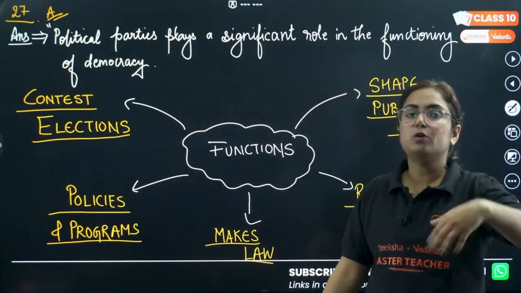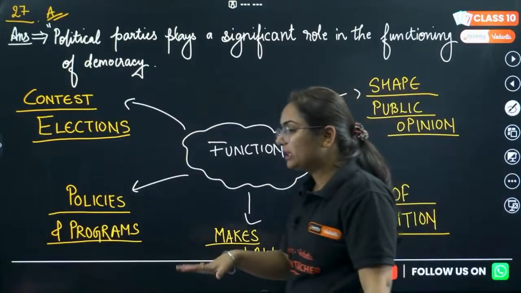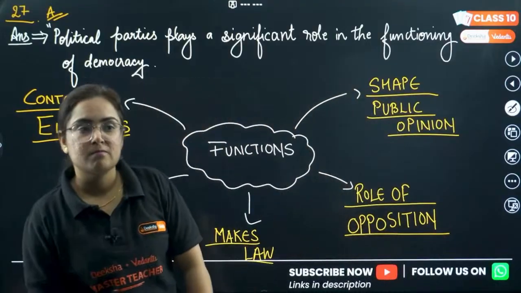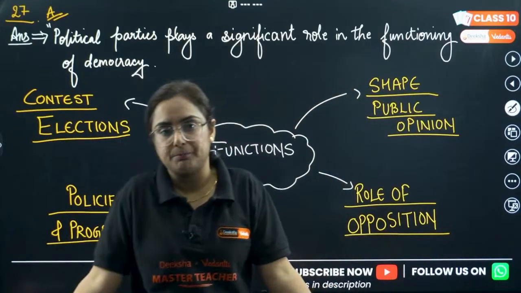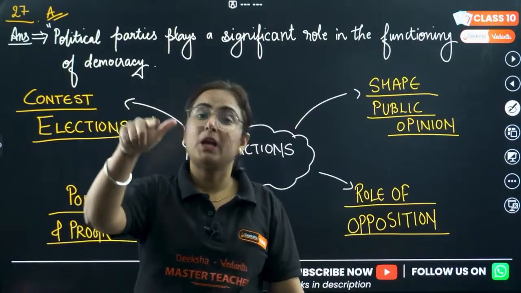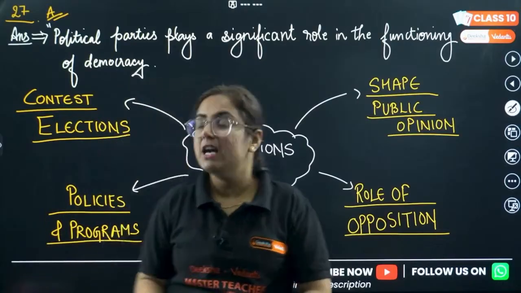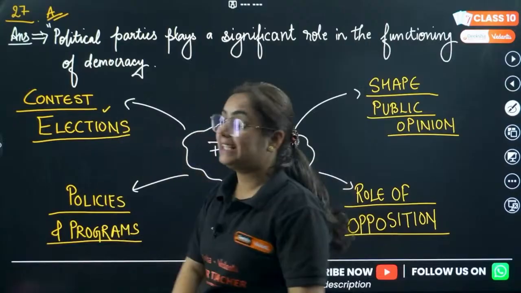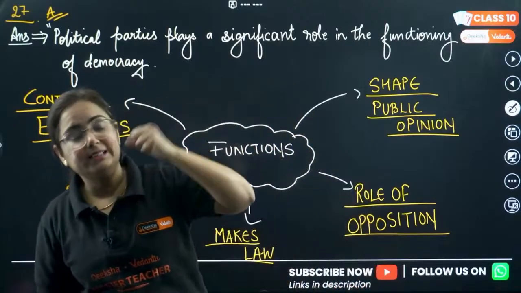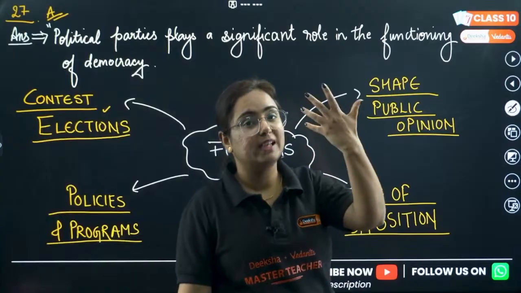I just made this to make it interesting for you. We know why political parties are made. A political party is a group of people who come together to contest elections. So the first function is contesting elections. For contesting elections, they need to choose their leaders.